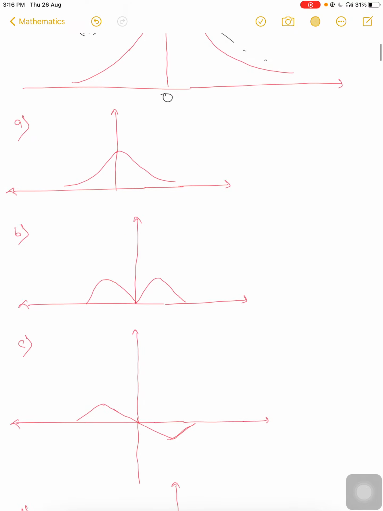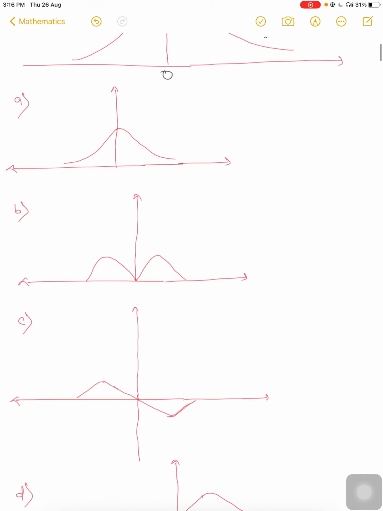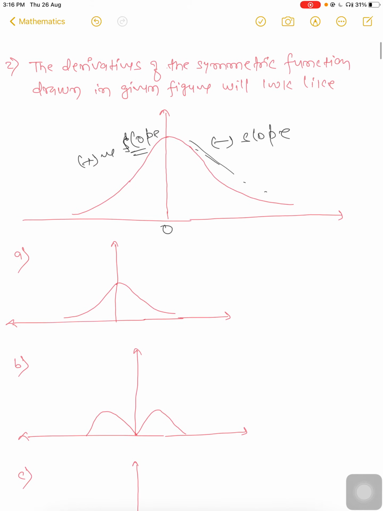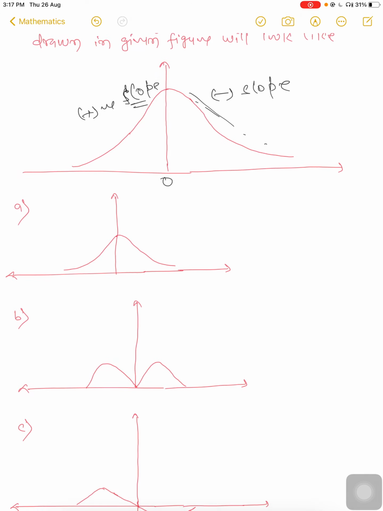Remember, when you take the derivative, here it will be a positive slope for a certain distance.